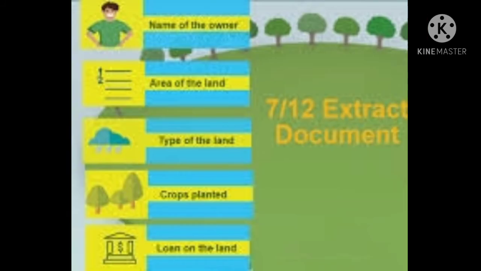The 7 by 12 extract is a kind of mirror about the land. This is because just by reading the extract sitting in one place, one can get complete information about that piece of land without actually going there.